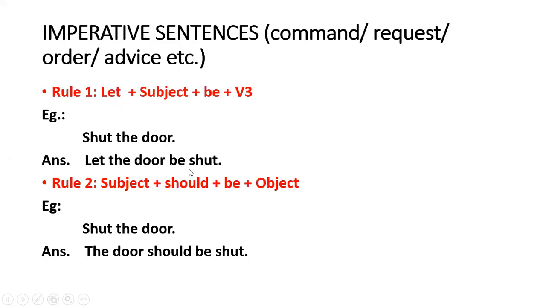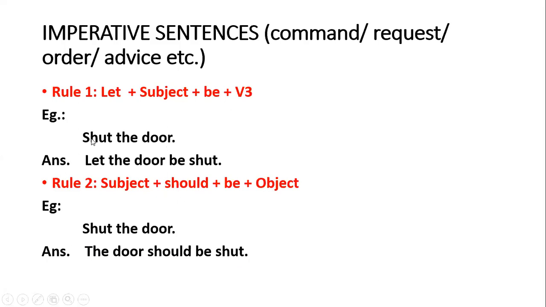And the second rule, the other way we can make it, is subject plus should be plus... sorry, not object, the third form of verb. Here I have written wrong. So it is "The door should be shut."